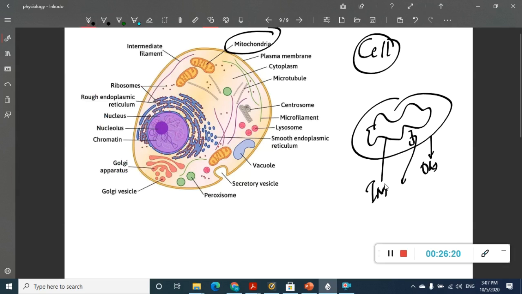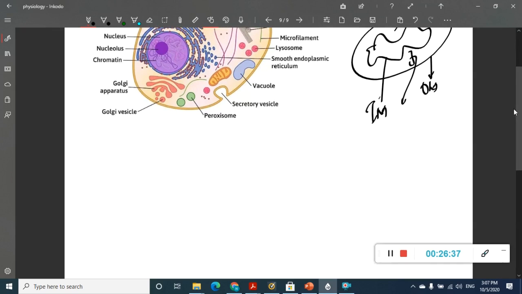Many processes occur in mitochondria. Anyways, we will deal with all of them in biochemistry. These mitochondria can import proteins, and they can also synthesize protein themselves. One important thing is, how are you going to separate the mitochondria from other cell organelles?